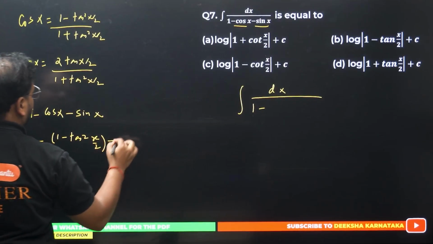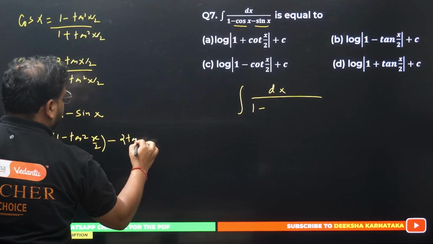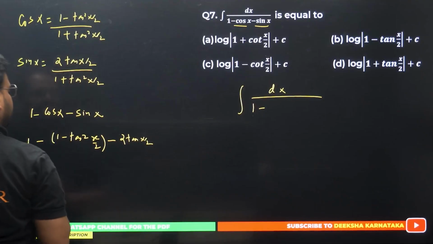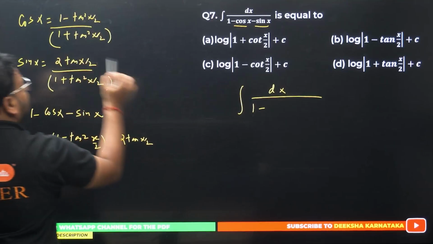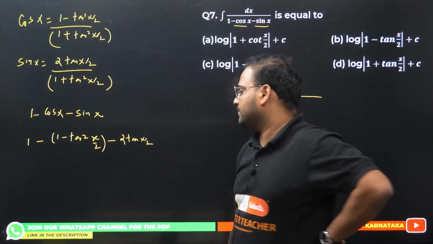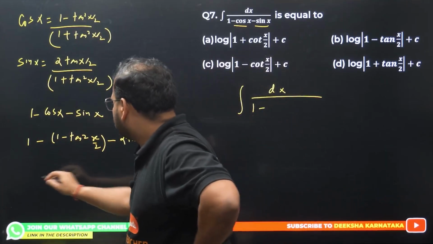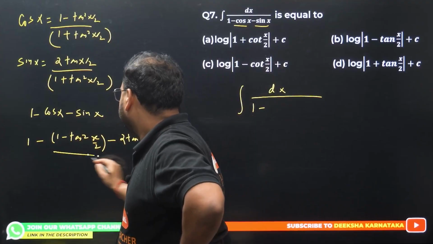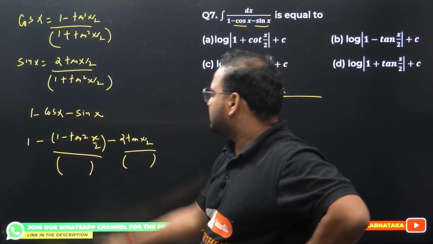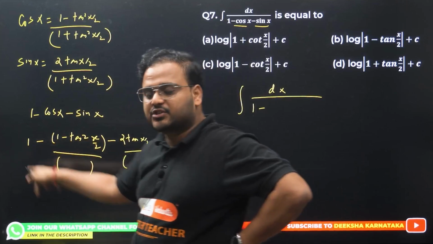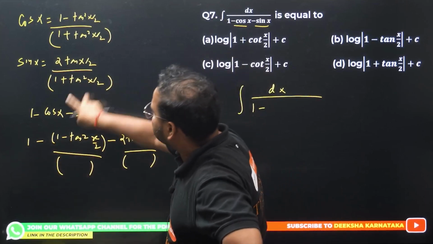Yeah, minus sign, sorry. And we have twice tan x by 2. We have the same LCM, right? 1 plus tan square x by 2, 1 plus tan square x by 2. I have the same denominator in both the cases. So when I make the equivalent fraction, 1 plus tan square will come over here.